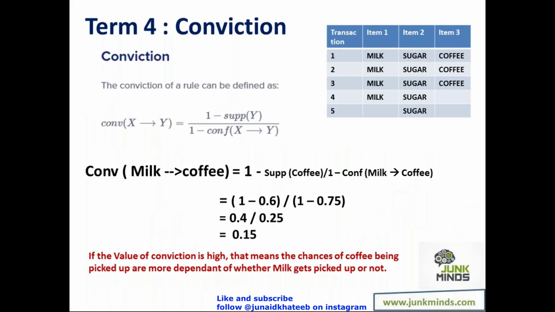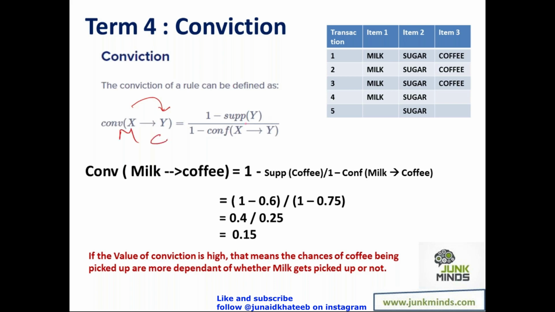Finally, you have something called conviction. Now, I'm telling you that the sale of coffee is driven by the sale of milk. That means most people actually walk in to buy milk and also end up buying coffee. Now I need to understand what is the conviction that I have that coffee will get picked up whenever milk is sold. What is the belief value, or how strong is the belief that coffee will be picked up whenever milk is being picked up by some person in the supermarket. So the formula for conviction is given as 1 minus support of Y.